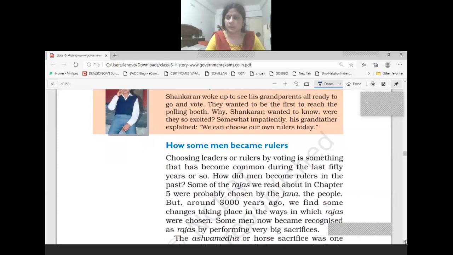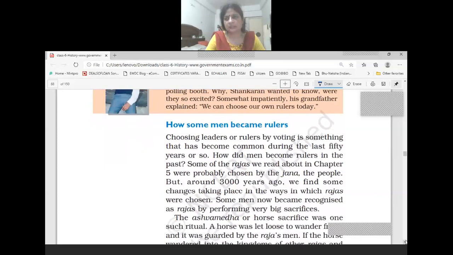During this period, some changes occurred in the method of becoming Raja. In the previous chapter, some of the Rajas were chosen by the Jana. Jana means the common people. Now, around 3,000 years ago, some changes started to take place in the way Rajas were chosen.